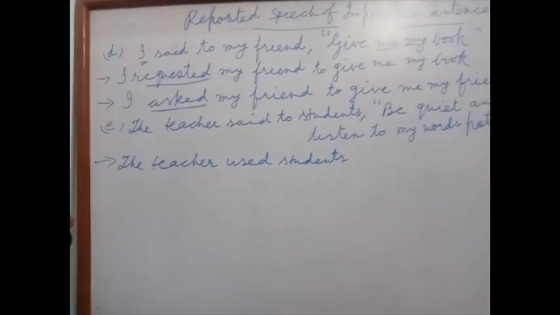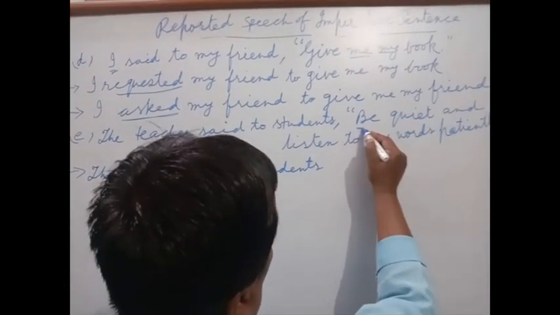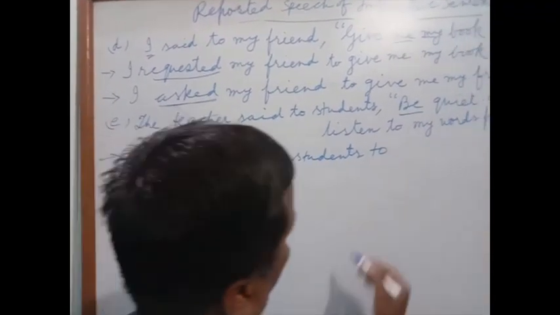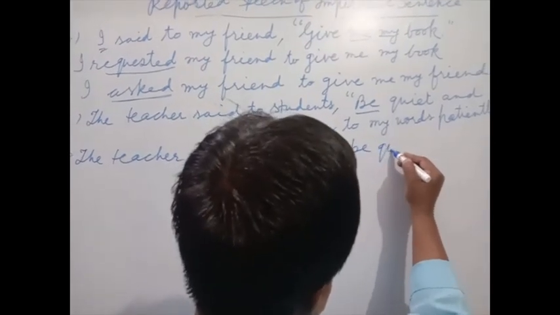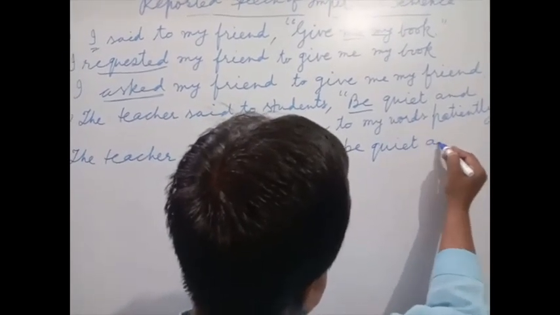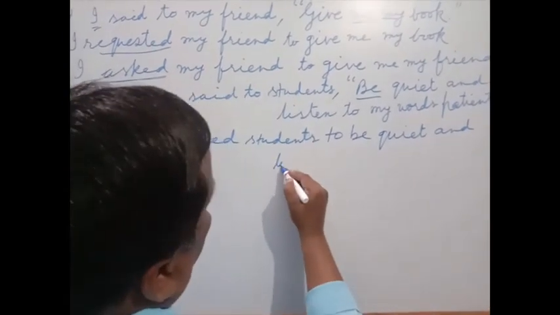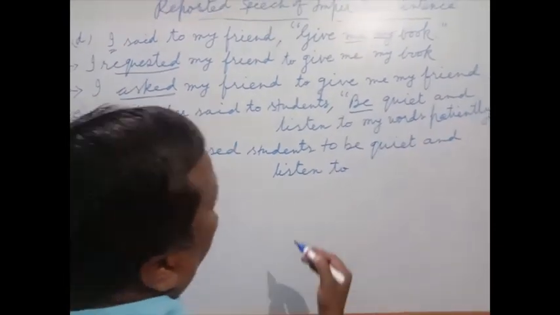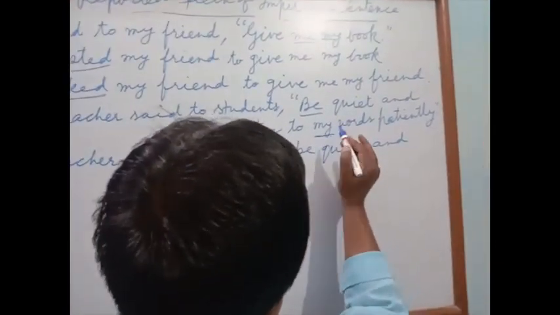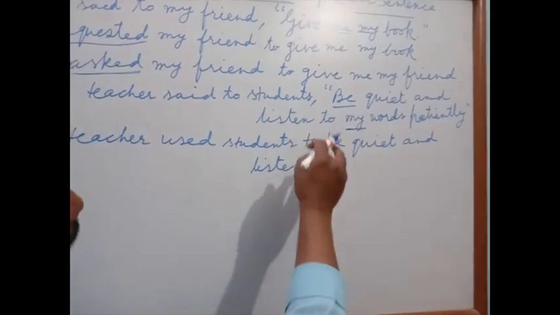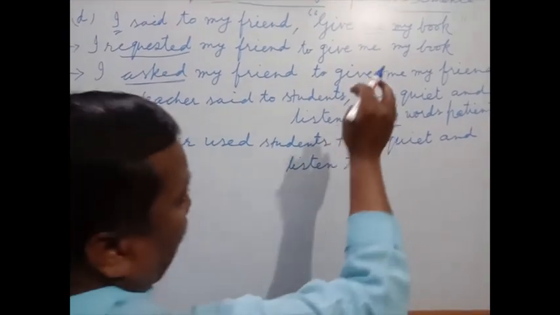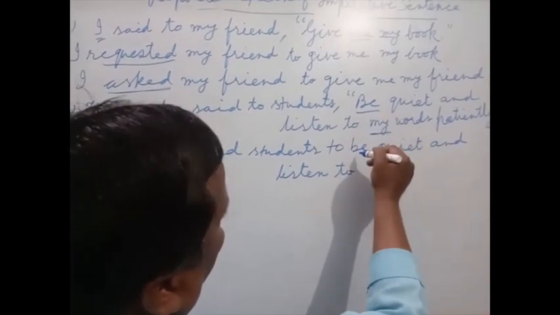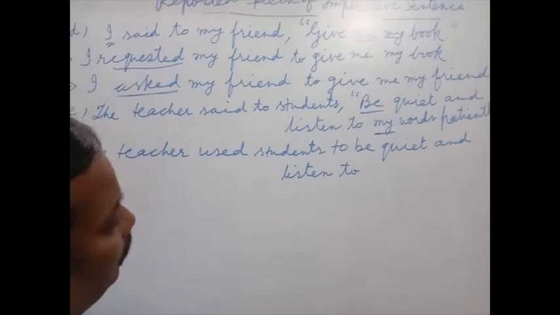We know that imperative sentence starts with verb and we have to use conjunction to. To be quiet and listen to. Now here person changes, verbs changes. Here is also verb, but after to V1 is used, first form of the verb.